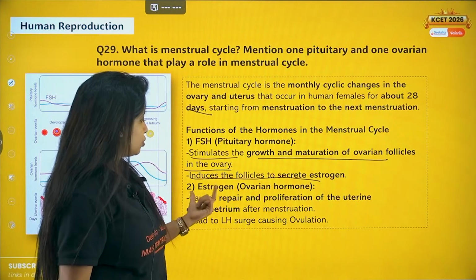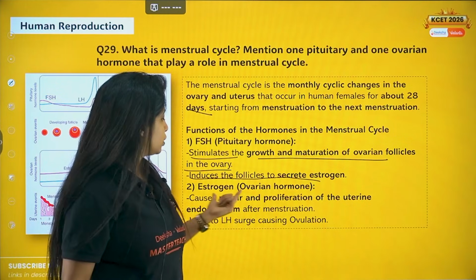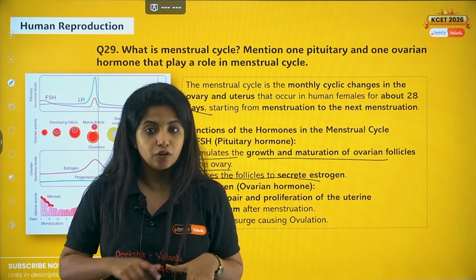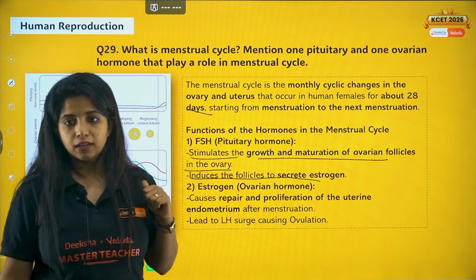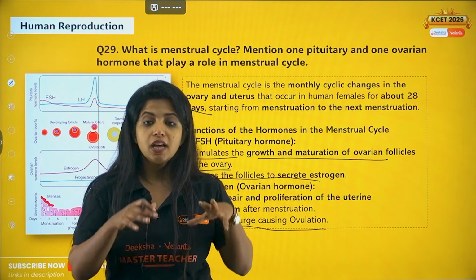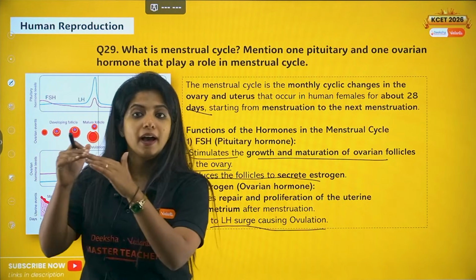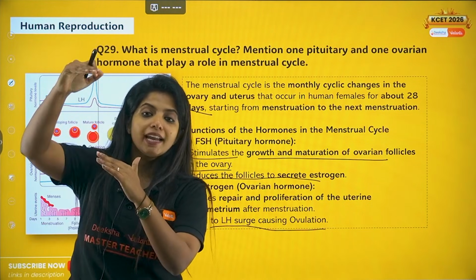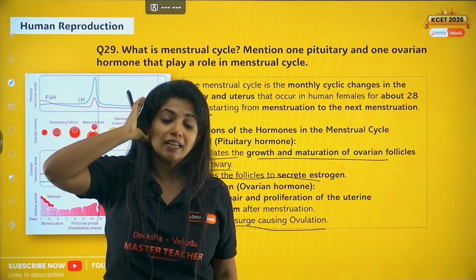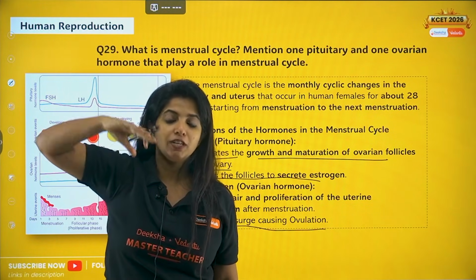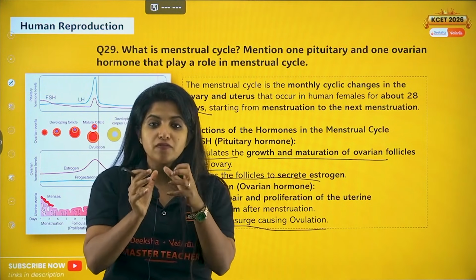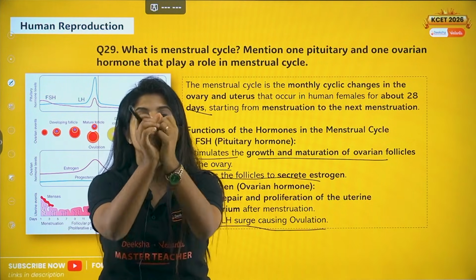If we talk about estrogen, it causes repair and proliferation of the uterine endometrium after menstruation. So in menstruation, the endometrium goes down, right? Now to reform it again, you need estrogen. And it also leads to LH surge causing ovulation. Basically, when the amount of estrogen goes up high, what usually happens is that LH and FSH, both their levels also go high. And when the LH has the peak, it is known as LH surge. The Graafian follicle ruptures to give the secondary oocyte.